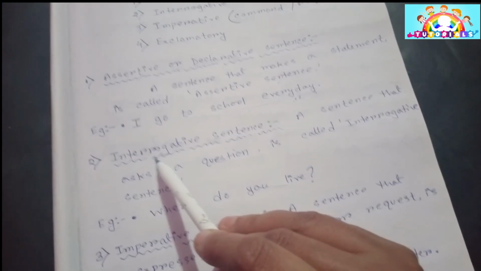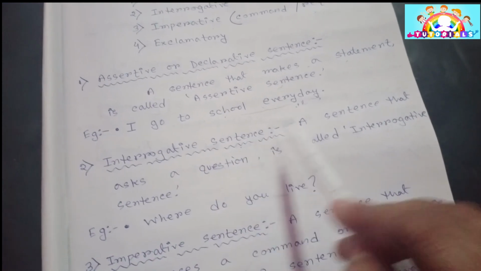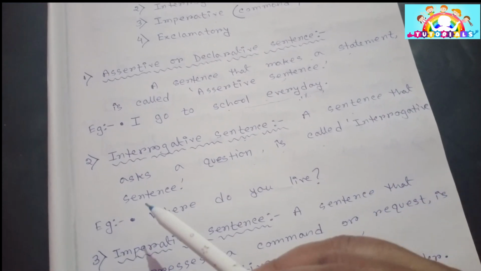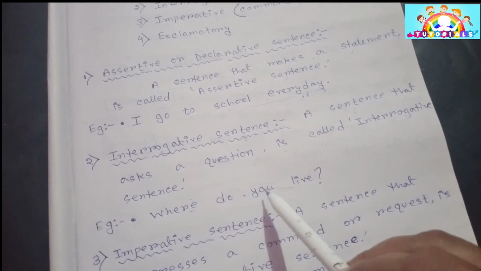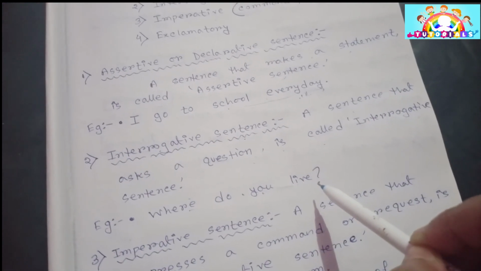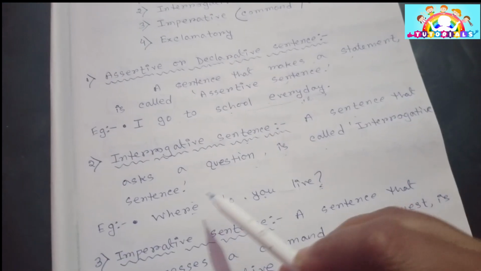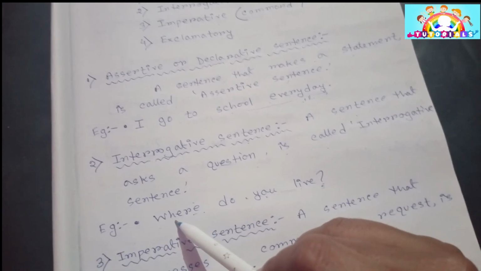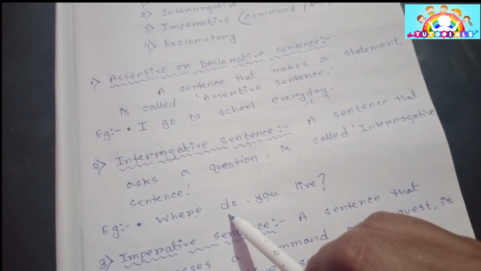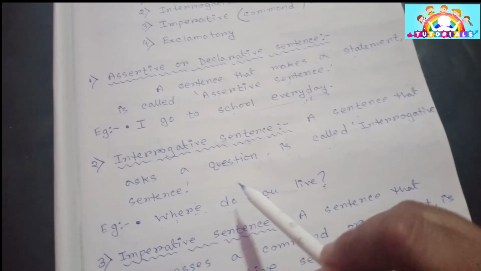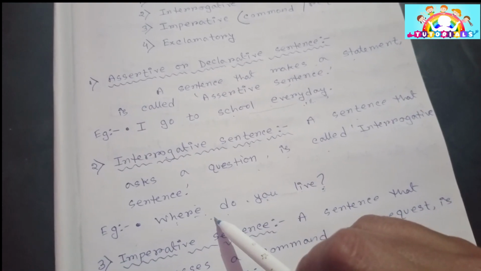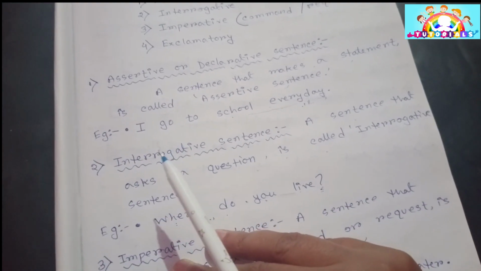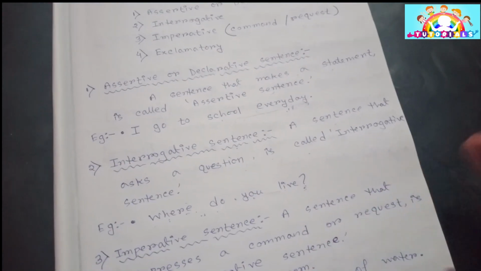Number two, interrogative sentence. What is that? A sentence that asks a question is called an interrogative sentence. Example, where do you live? We have to put a question mark at the end of the sentence, and at the beginning we have to put either WH words, or we can start the interrogative sentence with the verb directly. That I will explain later. We can take some more examples like where are you coming from, or why are you crying? This kind of sentences.